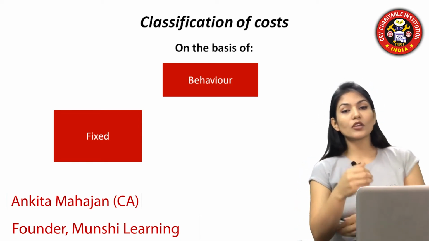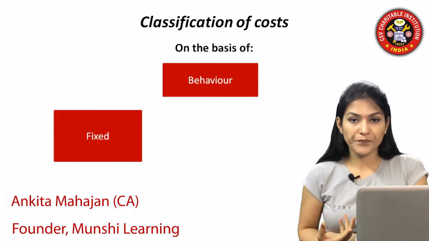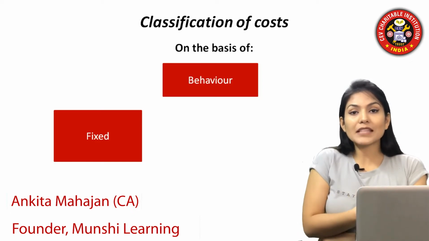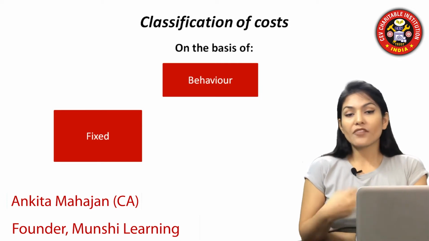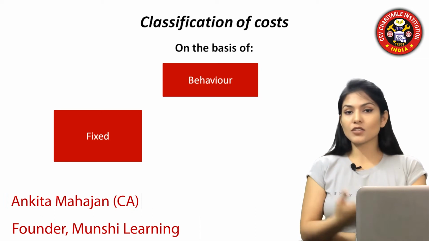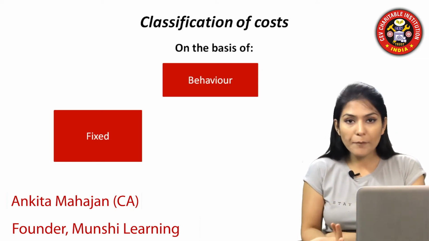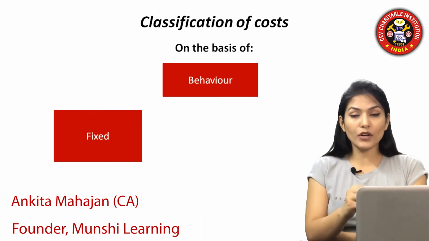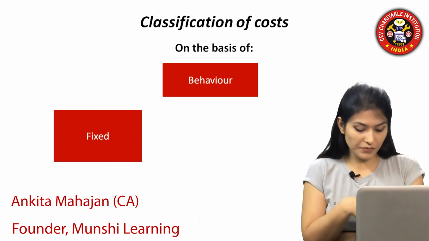That is not going to be affected by the number of units you are selling. Let's say if I'm selling 10,000 units, this cost is the same. If I'm selling 20,000 units, this cost is the same. If I'm selling 10 lakh units, this cost is the same. And if I'm selling 0 units, this cost is the same. This is the fixed cost of the business.